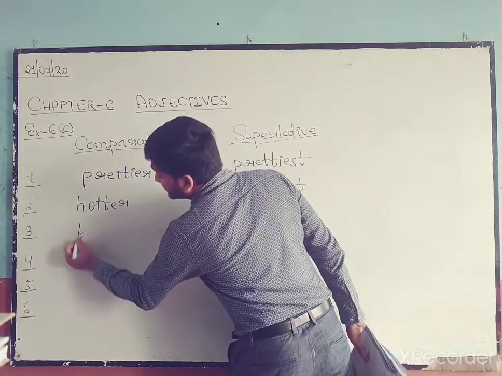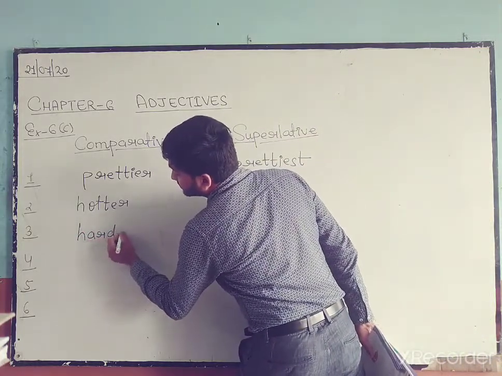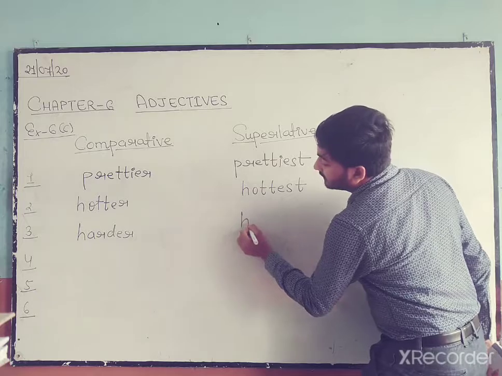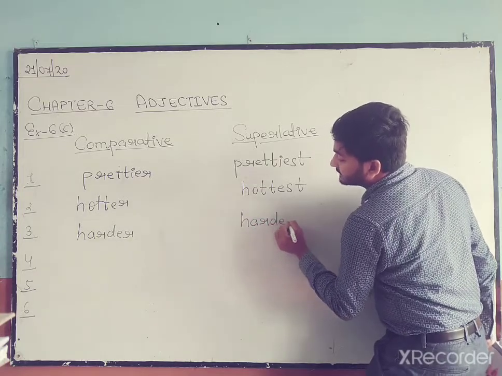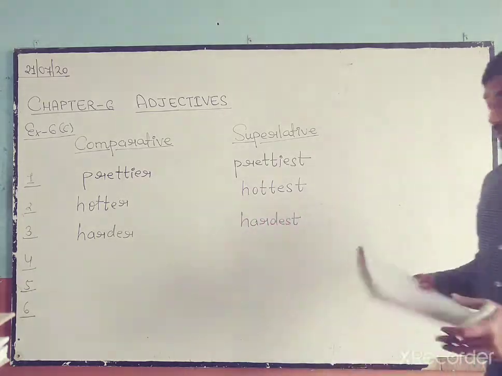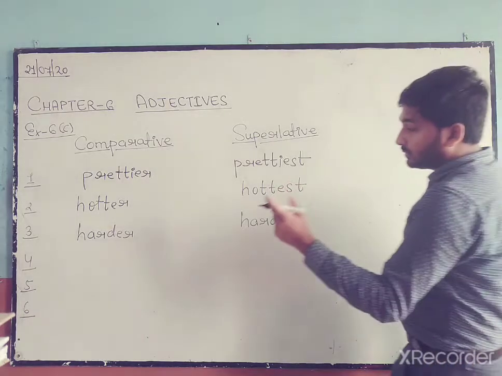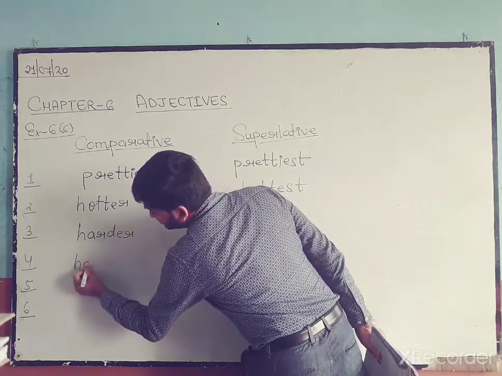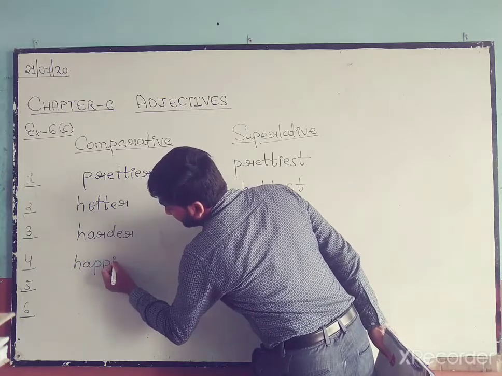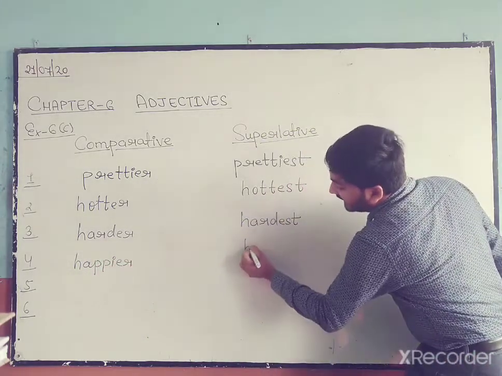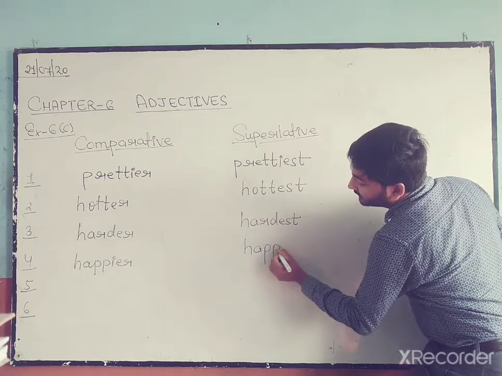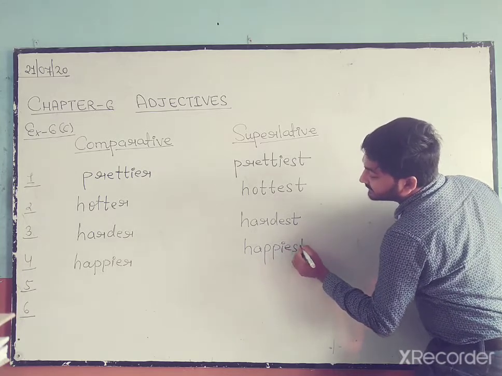Number three, hard. Hard, one syllable is there. That means harder and hardest. Okay. Number four is happy. Happy, one syllable. That means it will become happier, and in superlative it will become happiest.